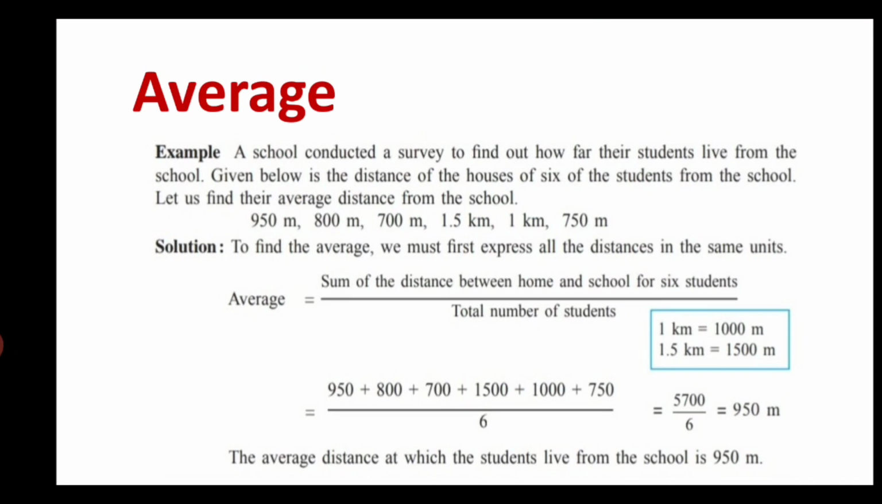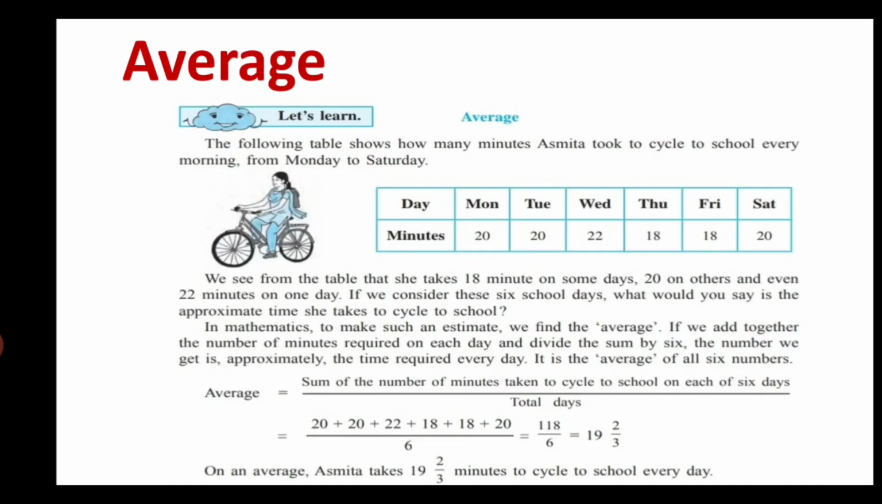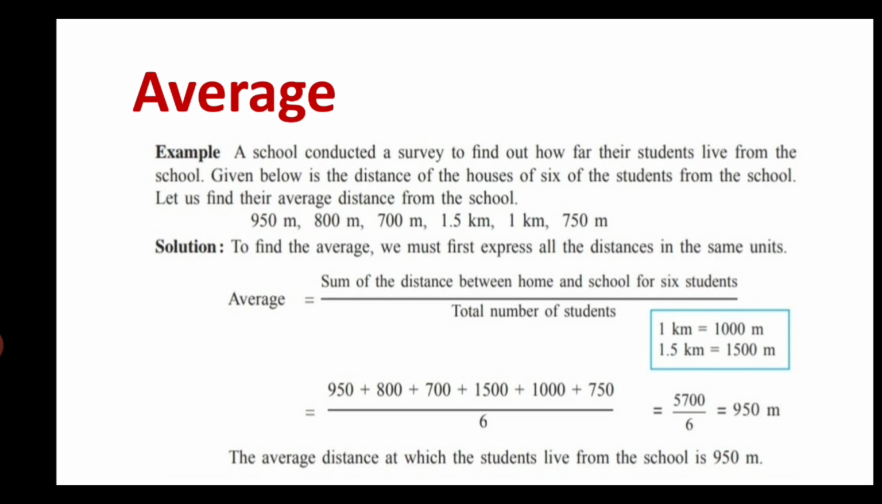A school conducted a survey to find out how far their students live from the school. Given below is the distance of houses of 6 of the students from the school. Let us find the average distance from the school. So one student lives at 950 meter distance from the school. Second one stays at 800 meter distance from the school.